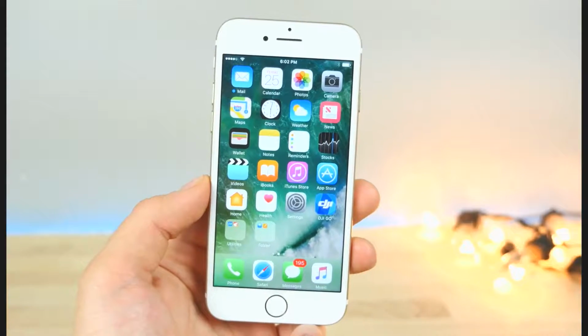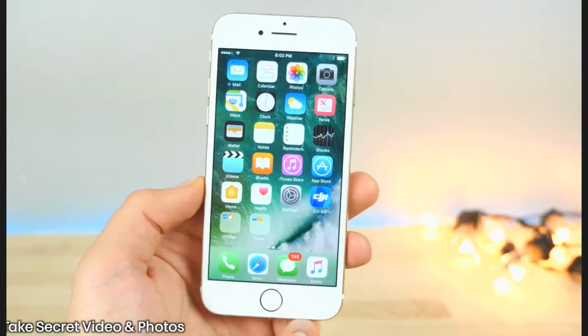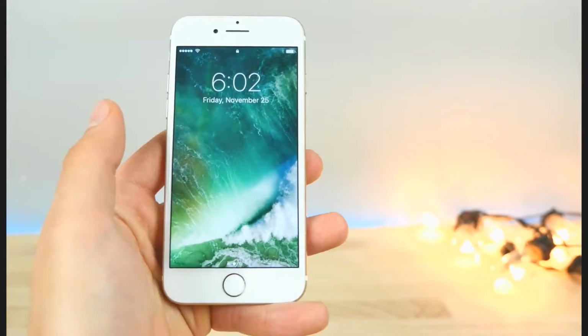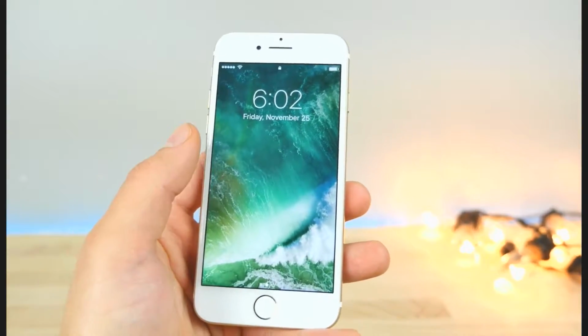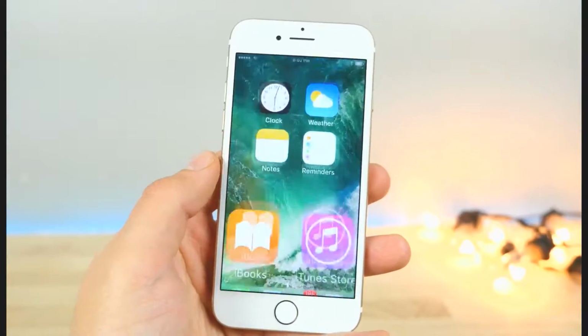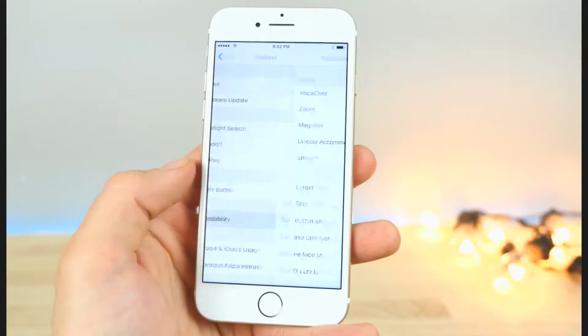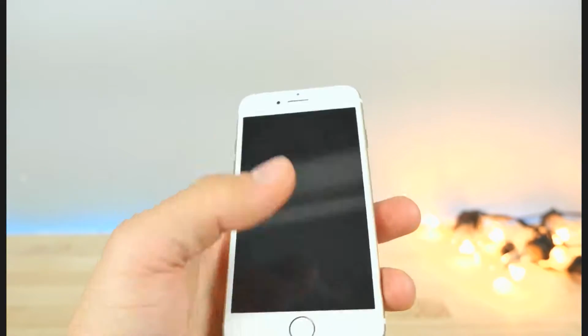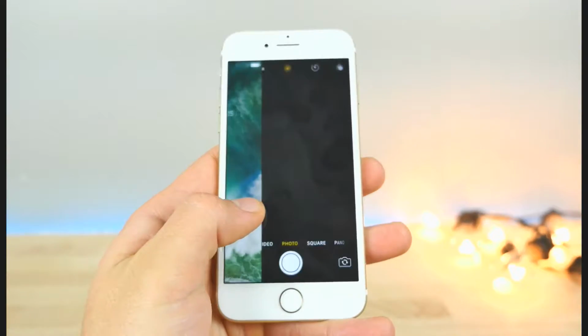Next up, how to record video from your lock screen in secret. So previously you were able to do this with a completely black device, screen off. Now that's no longer possible, but there's still a way to disguise it. So for the best possible result, it's recommended that you do go into accessibility and turn on increase contrast. So now let's go to the lock screen and go to our camera.